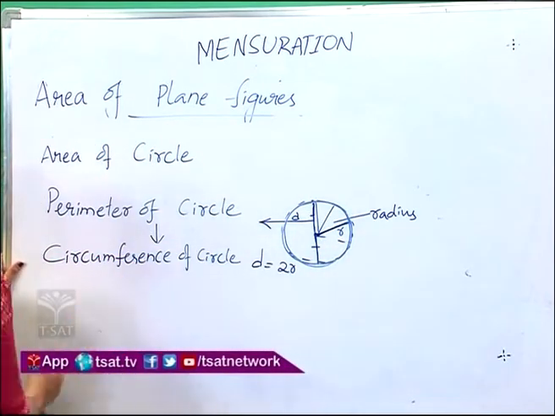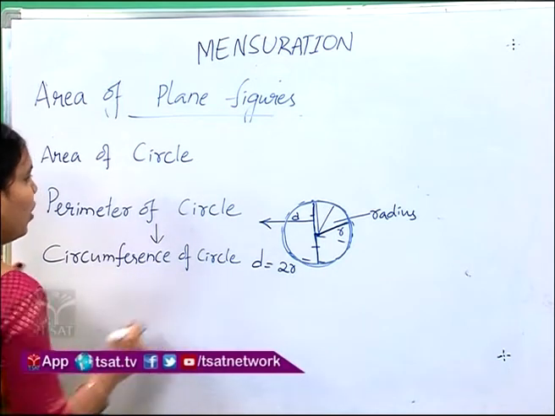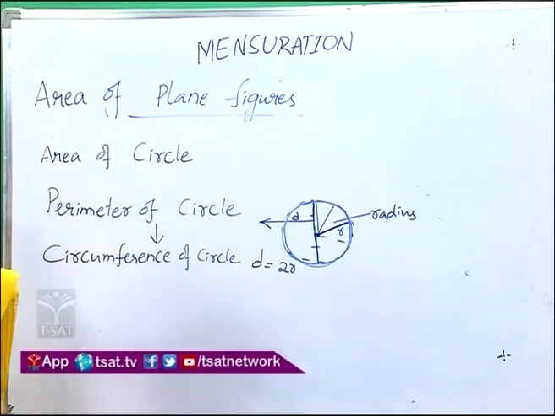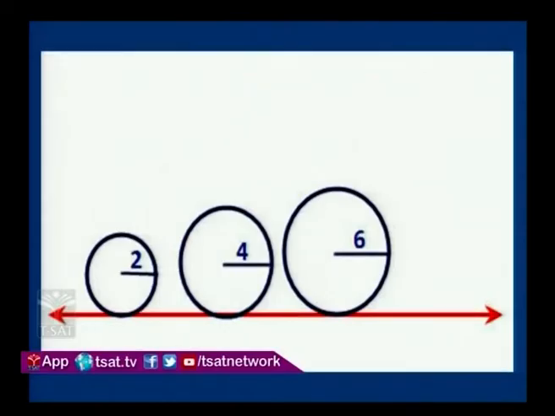For example, children, look at the slide. We have three circles with different radius.